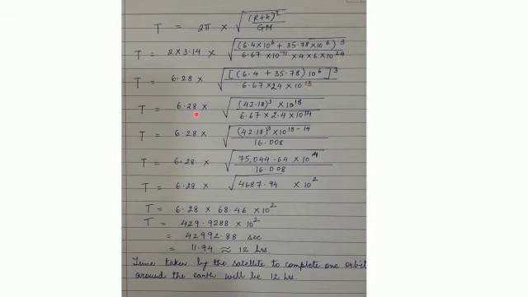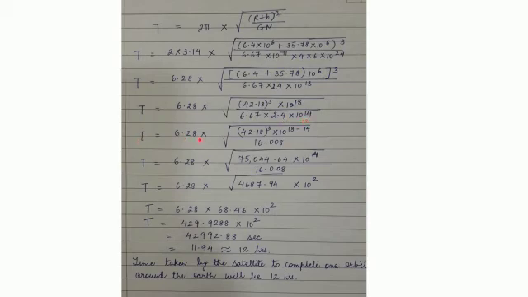T is equal to 6.28 into square root of, now this is 42.18 whole cube into 10 raised to 18, since 6 times 3 is 18, upon 6.67 into 6 into 10 raised to 13. So we have shifted one decimal here, we have made it 2.4, and so we get 10 raised to 14.